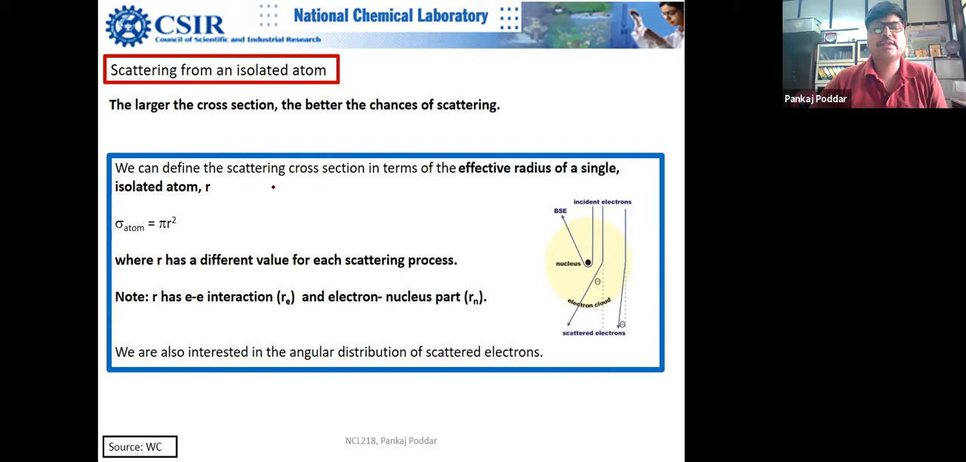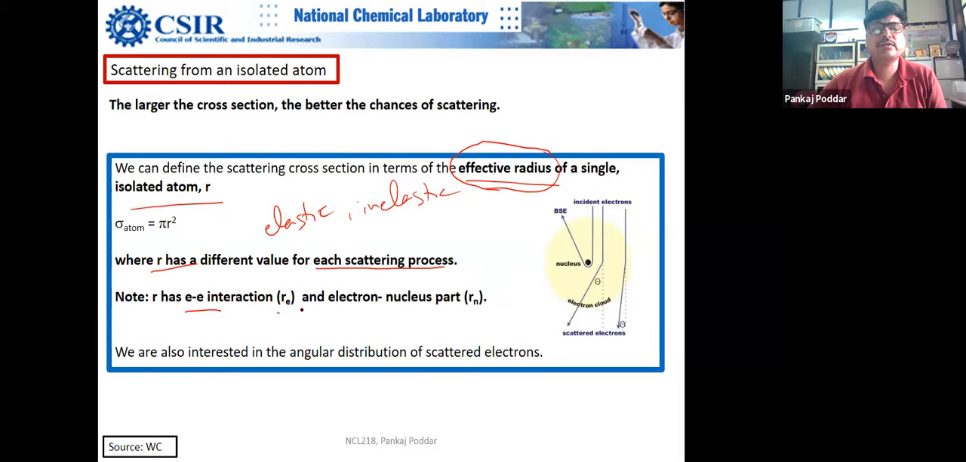We can define the scattering cross-section in terms of the effective radius of a single isolated atom. Please note that it is the effective radius. It is basically the scattering cross-section, not the geometrical radius. So sigma atom is pi r squared, and r will be different for elastic and for inelastic processes. Also r will be different for electron-electron interaction and for electron-nucleus interaction.